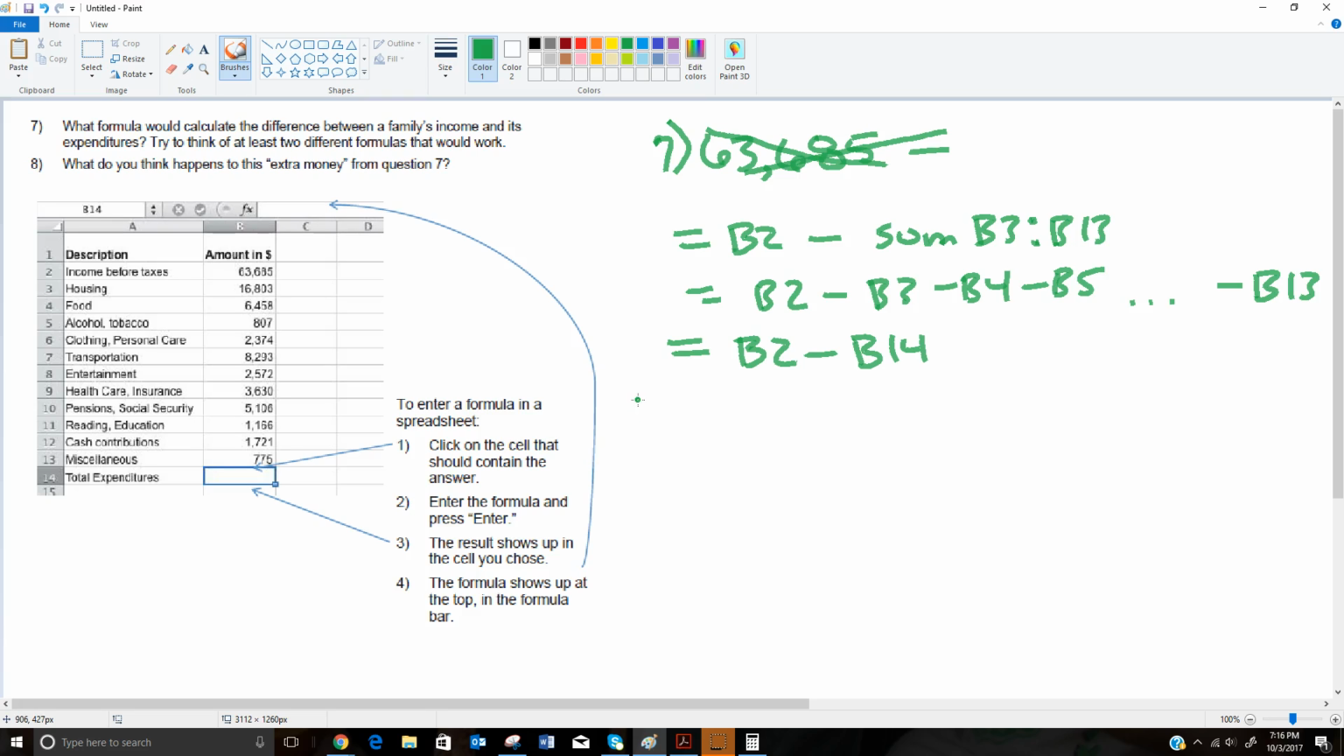And then it asks a last question, what do you think happens to all this extra money, or to any extra money from number 7? And that's up to the family. I mean, maybe they'll take a vacation. Maybe they'll save it. Maybe they'll donate it to charity. But that's basically money that's left over, beyond the budget. So it's money that the family can use in whatever means they decide.